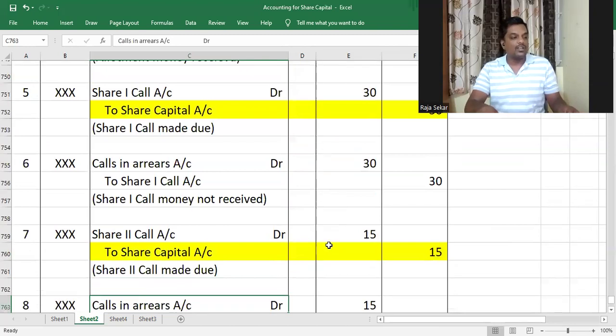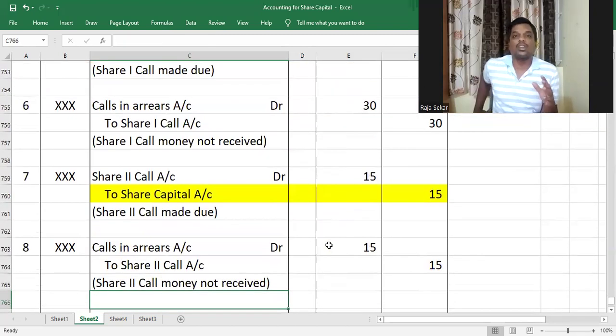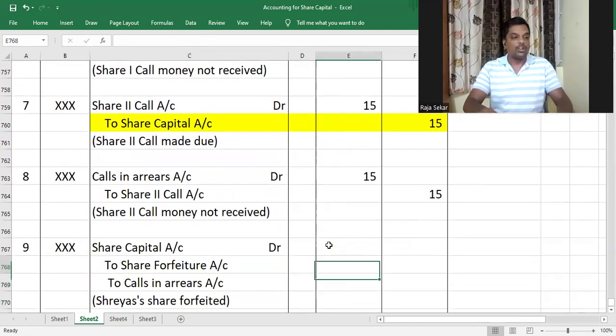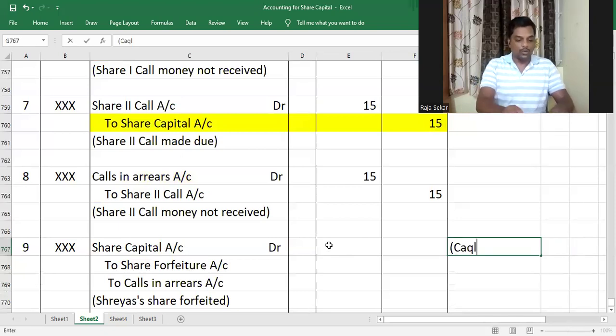So basically, with how much amount do we credit share capital account in issue of shares, my dear children? It is the called up value of shares, because whenever we call up, we credit share capital account. So only the called up value has been credited to share capital. So now we got to remove it, right? So what are we supposed to do?